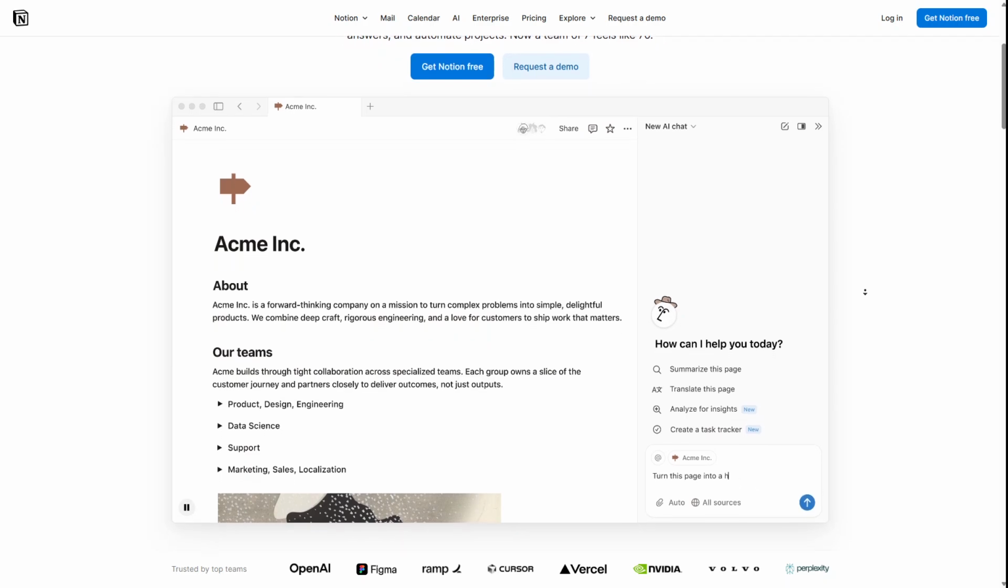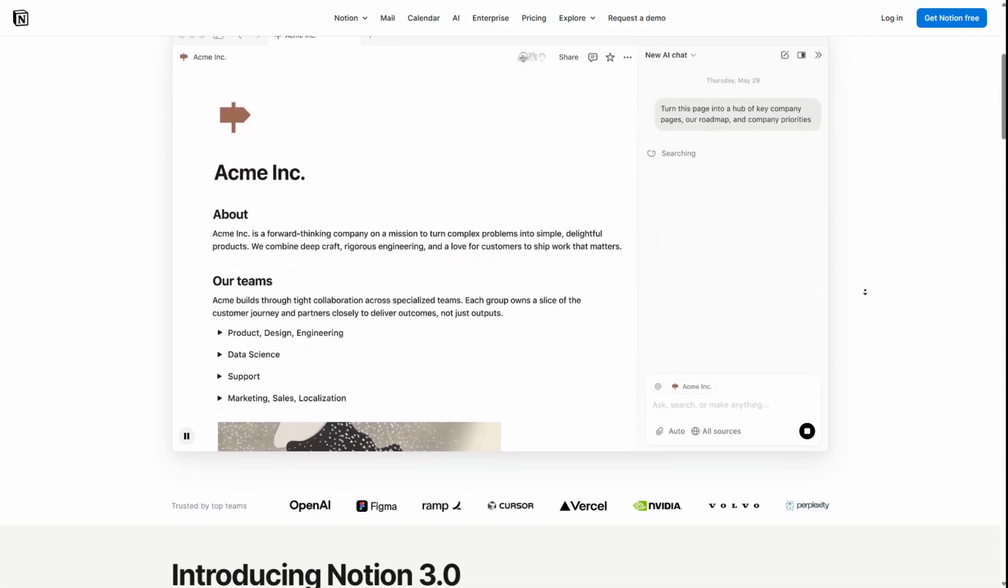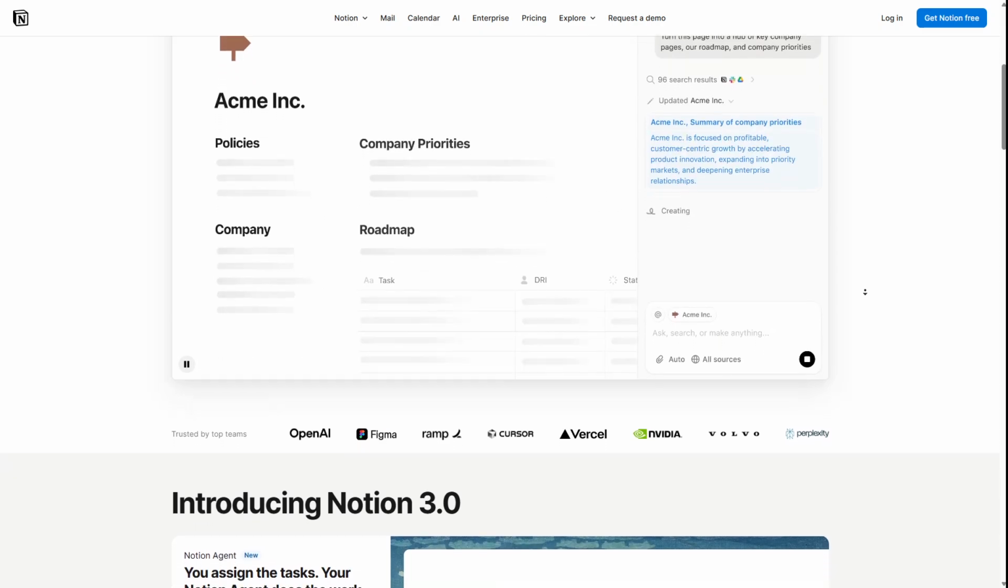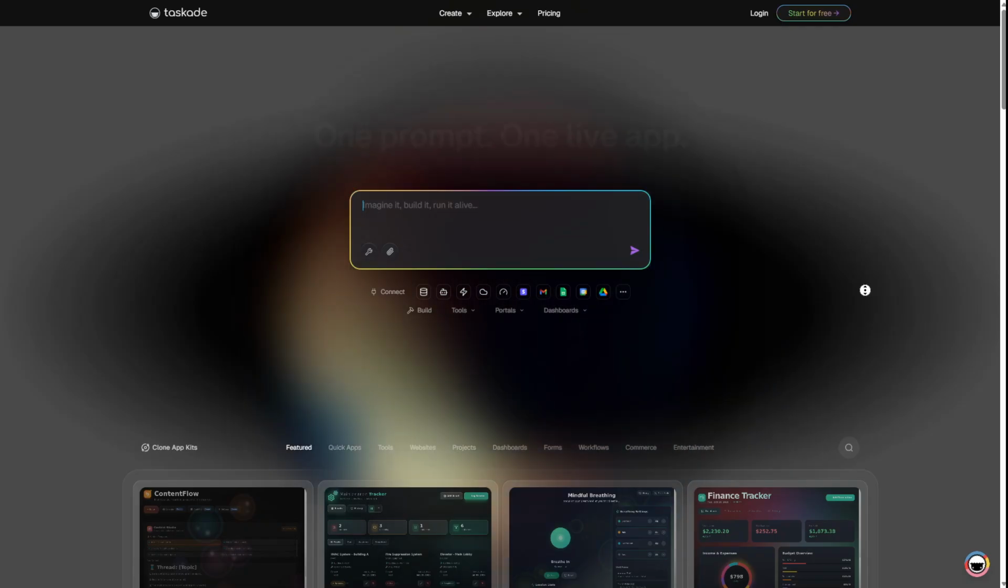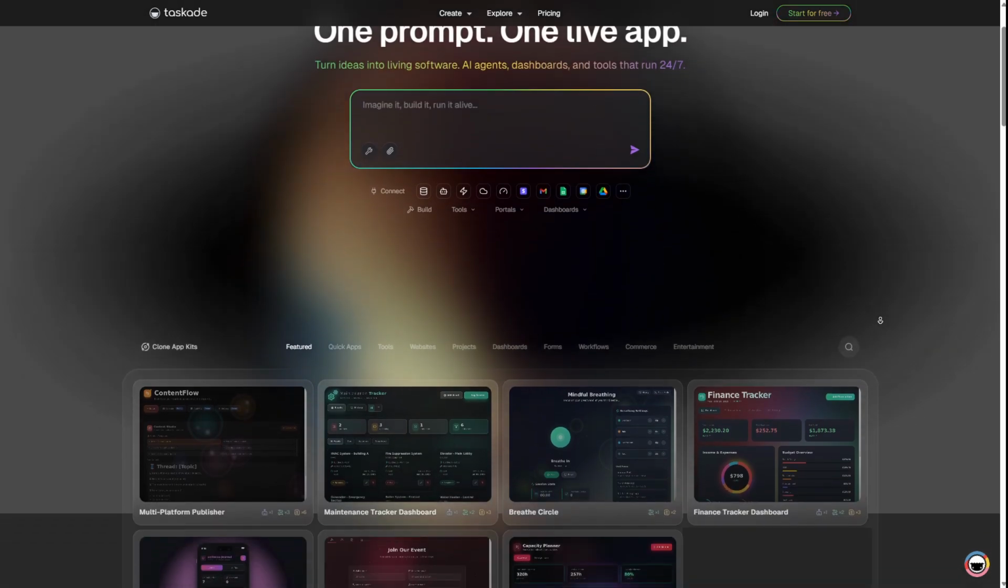Notion is an all-in-one workspace, great for building custom pages, databases, wikis, and long-form content. Taskade is more about speed, real-time checklists, and super quick collaboration.